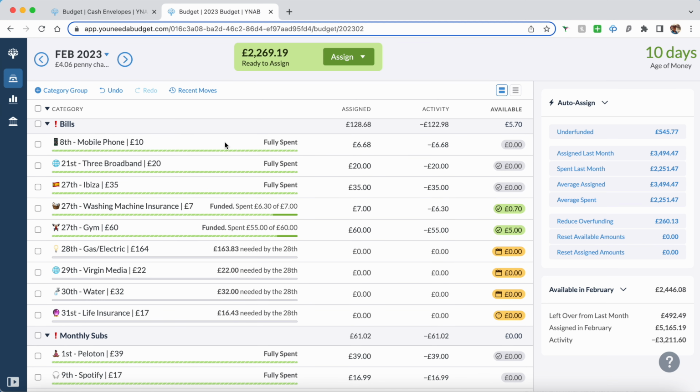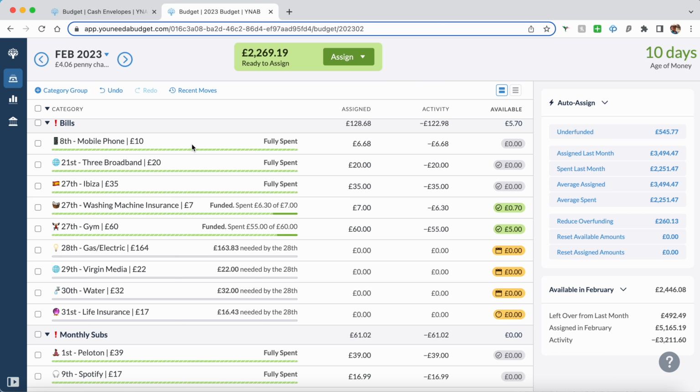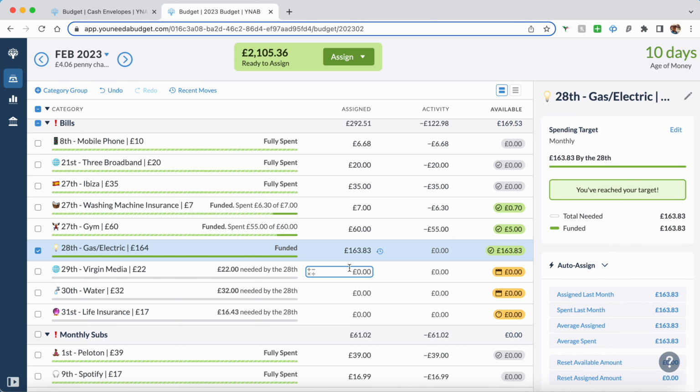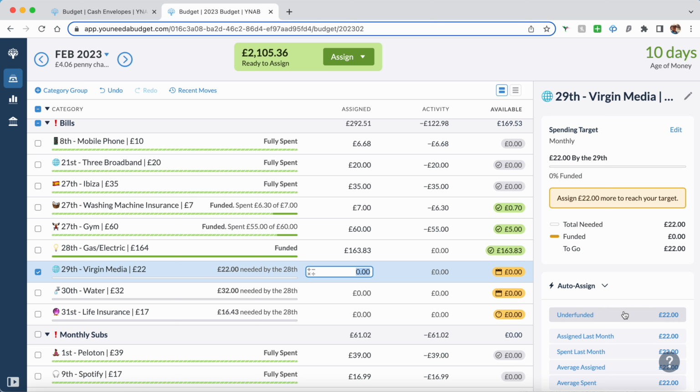So the first one that I have is bills. And the way I do it is that, because I'm not a month ahead yet, I fund all my bills up until my next payday. So I look at what I want money to do until I next get paid. What do I need to pay for until I next get paid? So I need to fully fund my gas and electric. There's a button here that says underfunded.